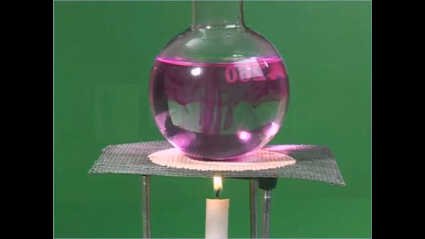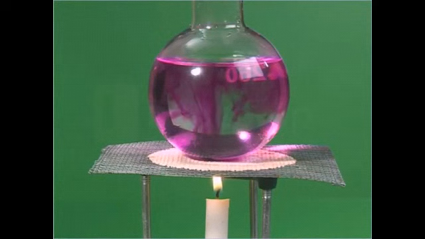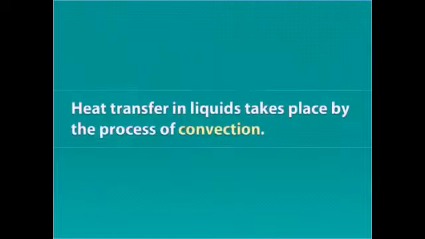In convection, there is an actual transfer of the particles of the medium. This process necessitates the heating of a liquid from below rather than from the side or the top in order for it to boil. So, convection is the mode of heat transfer in liquids. Heat transfer in liquids takes place by the process of